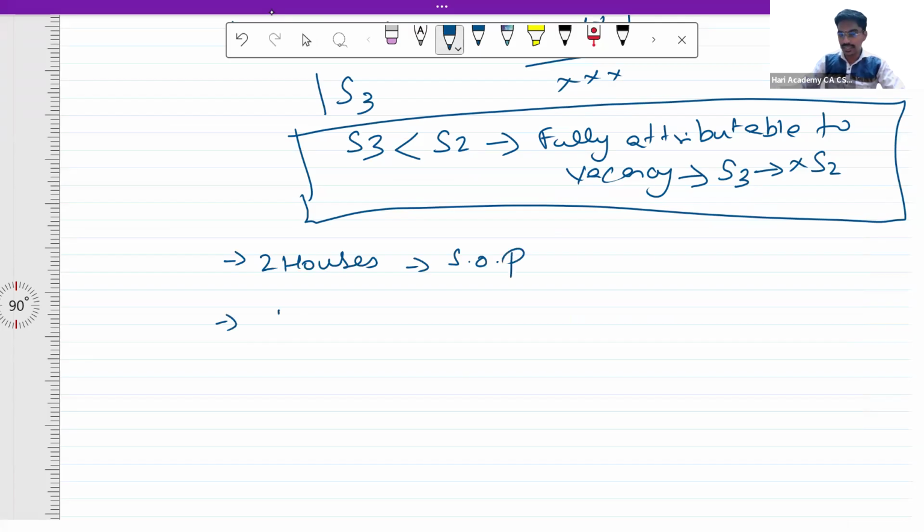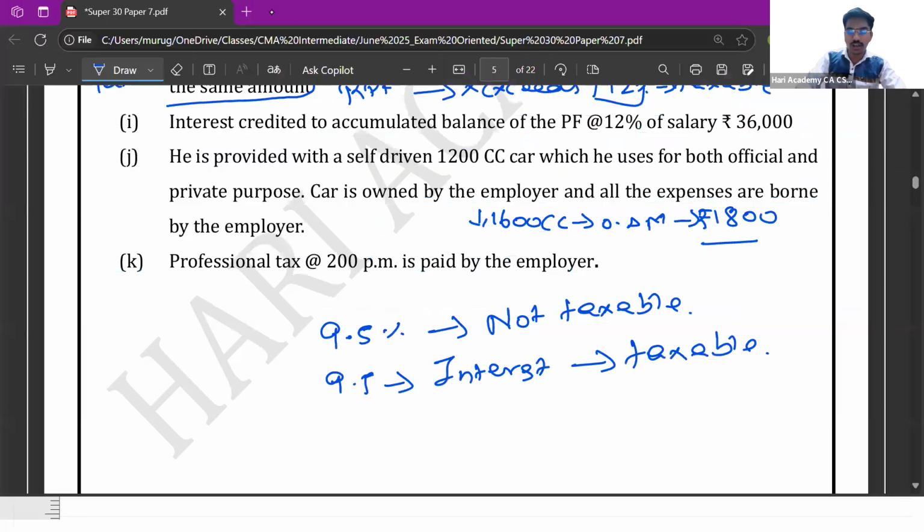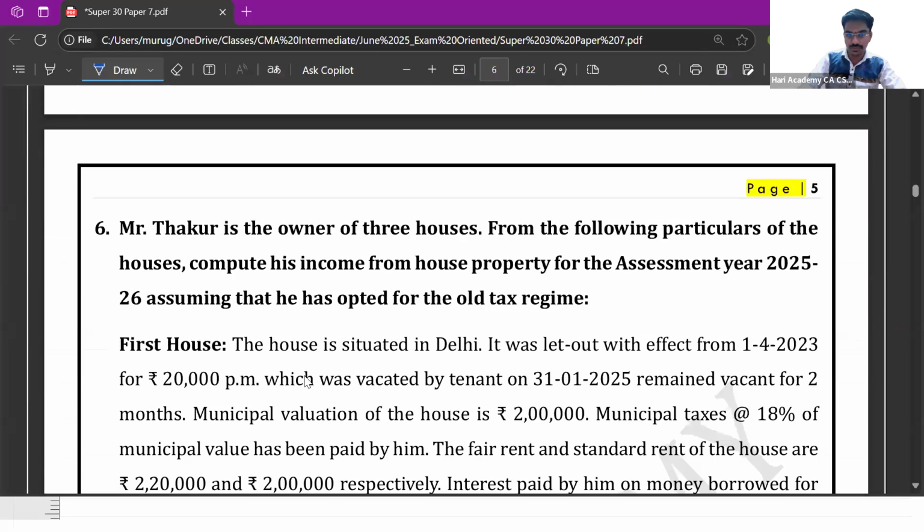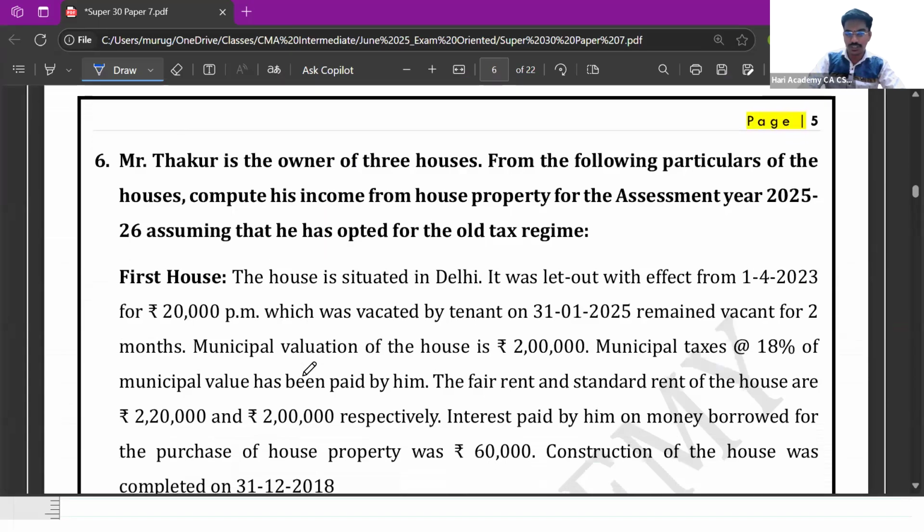And one more point is, in case of unrealized rent, in the year in which it is realized, you can tax it. 30% alone is allowed as deduction. No other deduction is allowed. So in respect of unrealized rent, 70% is taxable. Okay. This is a short summary of this chapter. Now let us get into the question.